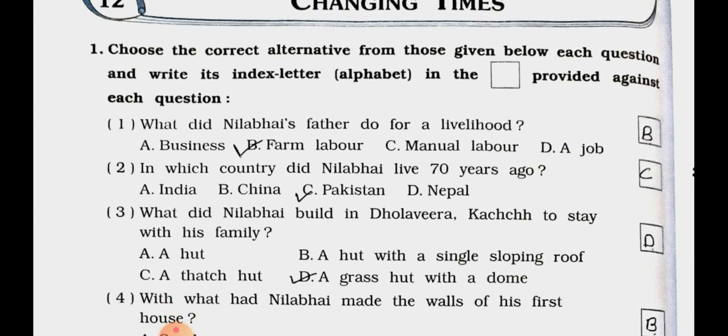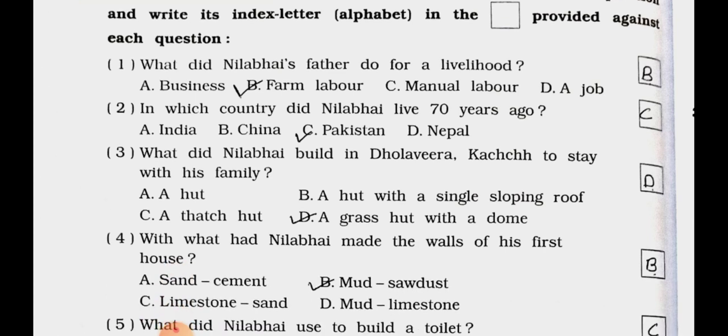Number 1. What did Neelabhai's father do for a livelihood? A. Business, B. Farm labor, C. Manual labor, and D. A job. Answer is option B, farm labor. Number 2. In which country did Neelabhai live 70 years ago? Option A. India, B. China, C. Pakistan, and D. Nepal. Answer is option C.